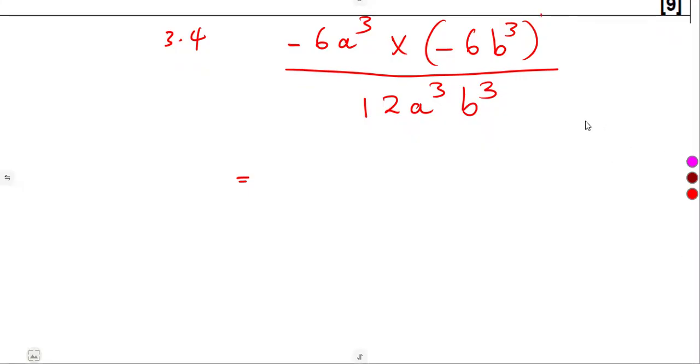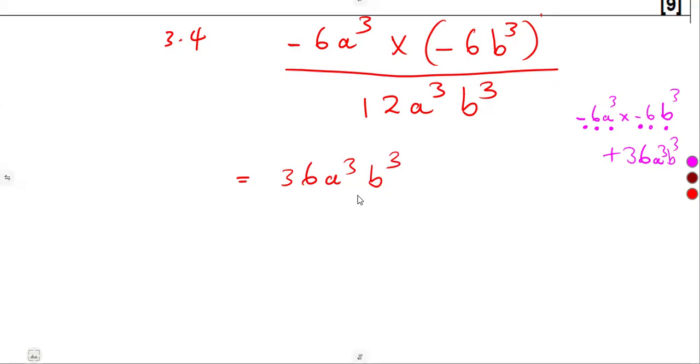So it is just like we've got minus 6a cubed times minus 6b cubed. So negative times negative is going to give us a positive. 6 times 6, that was going to be 36. Then we combine these two, a cubed, b cubed. So this was going to give us 36, a cubed, b cubed.